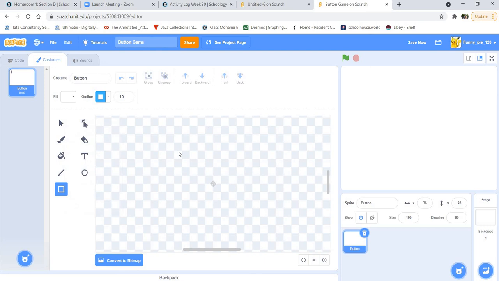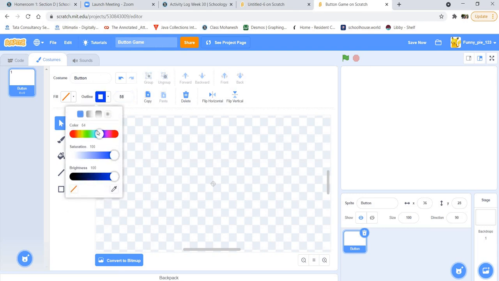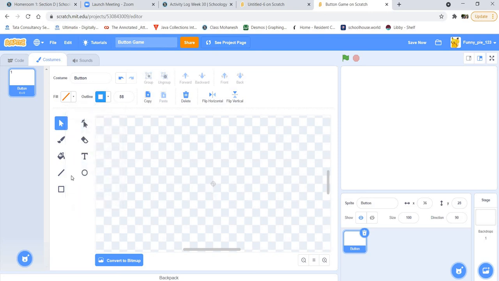Next, I will just make a line instead. The line will have an outline of 58. And then again I'll change the color. Like this. Good. Next, I will go to the line tool to make the line.